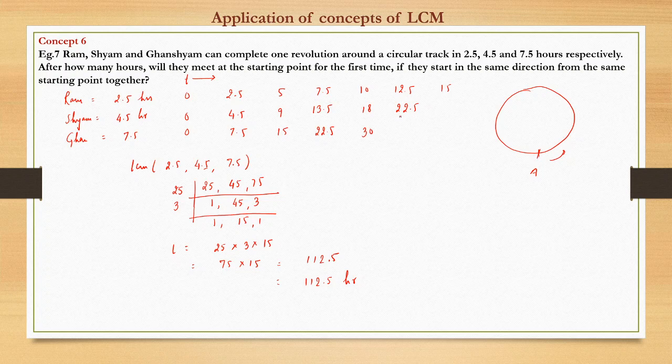So the question was: what is the shortest time after which they meet for the first time again at A together? So after 112.5 hours they will be meeting here at A. So this is the required answer, and the concept is similar to what we have seen.